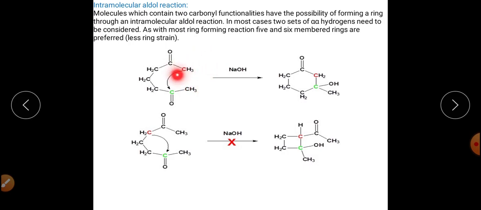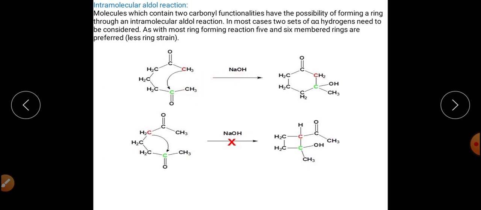When the acidic hydrogen is eliminated from the CH3, that is the methyl group, it will get converted into the enolate, and now the attack will happen at this particular carbonyl carbon and it will get converted into this type of 6-membered cyclic adduct. This cyclic adduct is 6-membered, so it is more stable in comparison to the other one. That's why the reaction happens through this particular pathway, right?